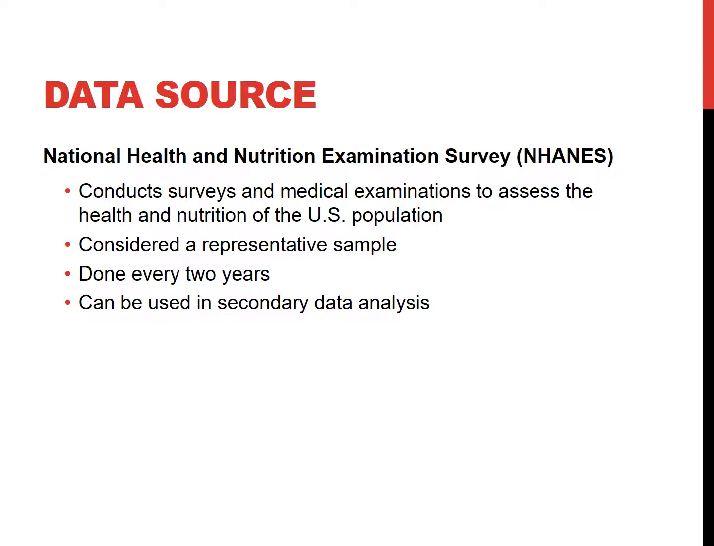In order to assess this, we found a data source in order to do secondary data analysis. Our data source was the National Health and Nutrition Examination Survey, called NHANES, at the CDC, and also through the rest of this presentation. NHANES conducts surveys and medical examinations to assess the health and nutrition of the U.S. population. It's considered a representative sample, completed every 2 years, and can be used for secondary data analysis.